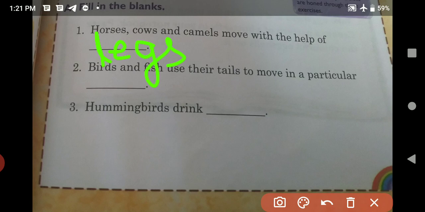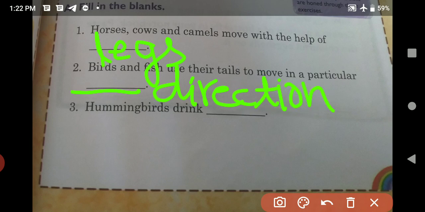Next one. Birds and fish use their tails to move in a particular direction. Write down here, direction. Then next one, all of you are writing. Write down in your notebooks. Next, hummingbirds drink what? Nectar.